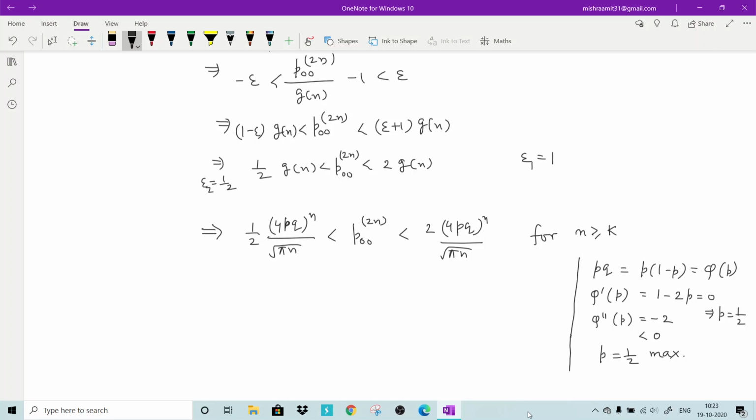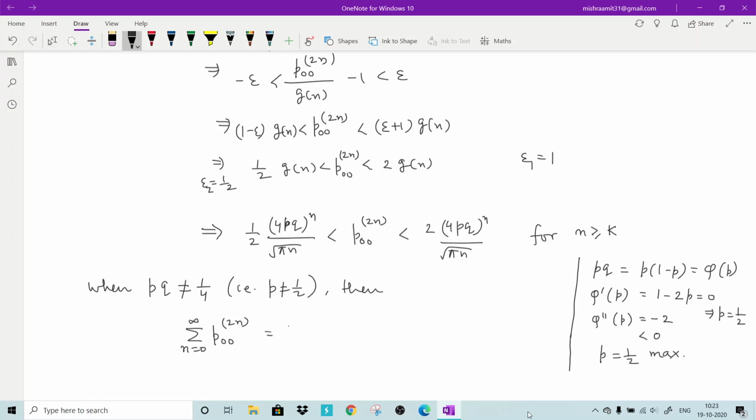So now we are considering two things. When this pq is not 1 by 4, that means p is not half, then what will happen? Then we will focus upon the sum over n equal to 0 to infinity of p00 2n.